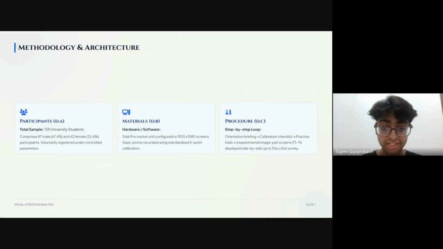Let's look at methodology and architecture. For our participants, we recruited a total sample of 129 university student volunteers under control parameters. The group consists of 87 male participants making up 67.4% of the sample and 42 female participants making up the remaining 32.6%. In terms of hardware, we utilized a Tobii Pro tracker unit configured to screens with a 1920 by 1080 resolution. We recorded the participants' gaze points using a standardized 5-point calibration method.